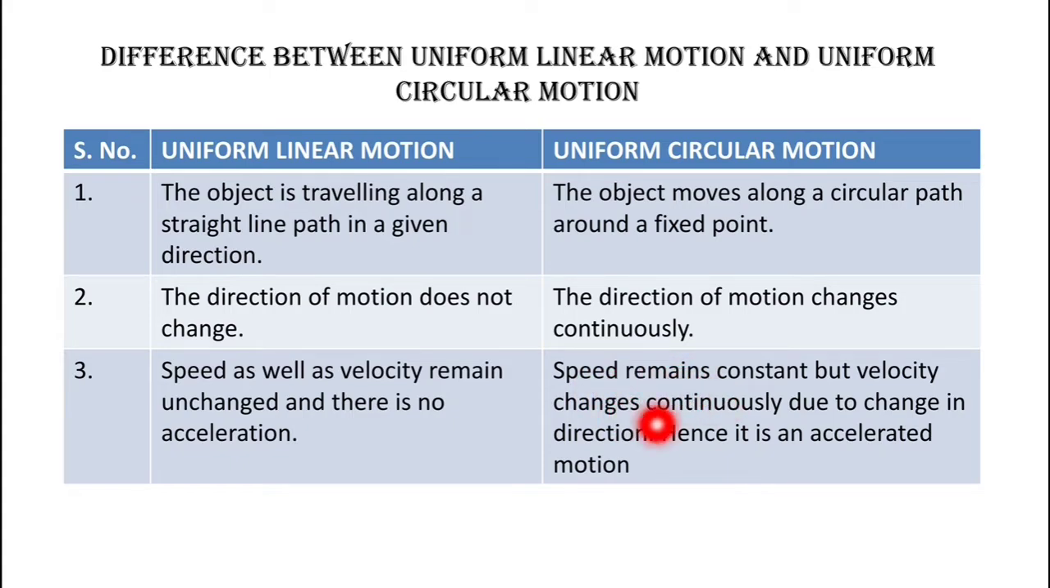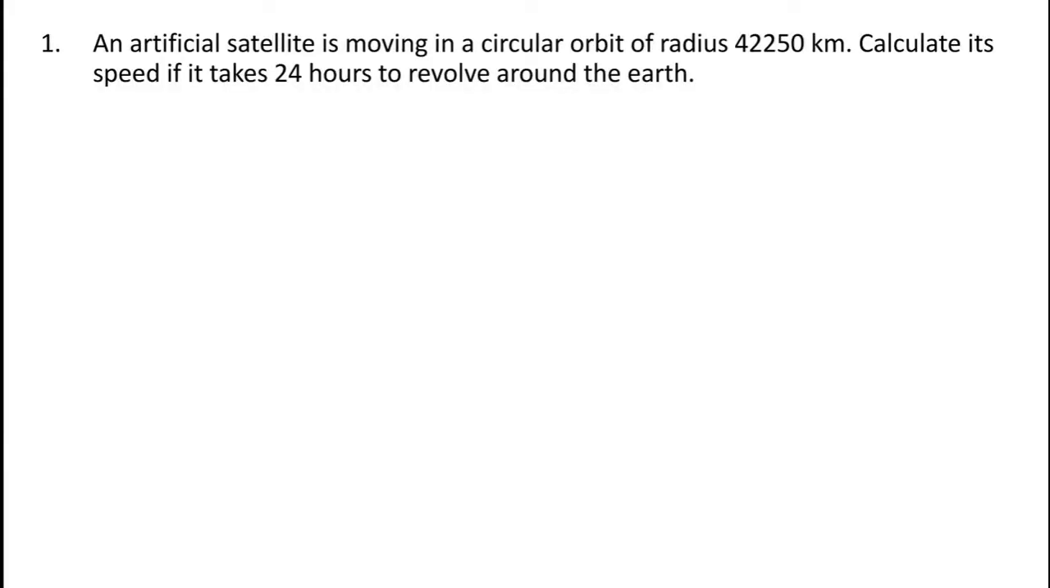While in uniform circular motion, we know that direction of motion changes continuously, and if direction of motion is changing, then we can say velocity is changing. And if velocity is changing, then there must be an acceleration. So we can say that in uniform circular motion, speed remains constant because the object is moving with constant speed, but because of change in direction, velocity is changing, and hence there is also an acceleration as the velocity is changing. So here is our first problem.